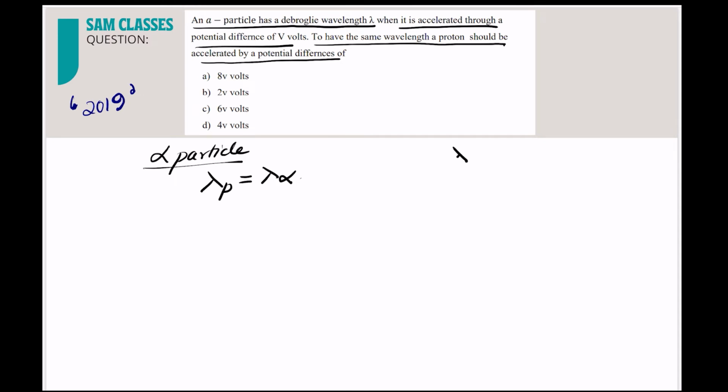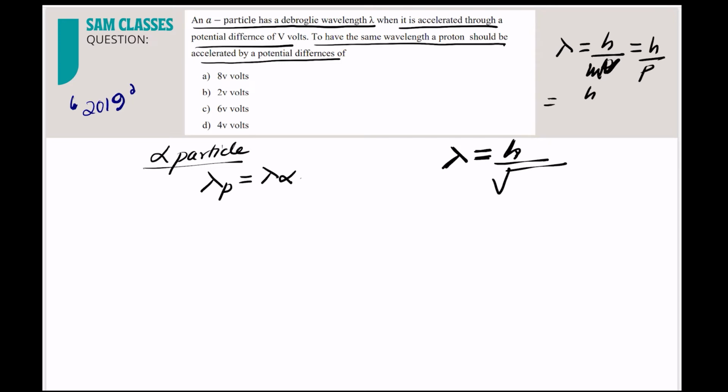So what is the formula? Sir, we don't know any formula regarding that. We know. Lambda is equal to, everybody say it with me, lambda is equal to h by p. So lambda is equal to h by mv, and that is equal to h by p.